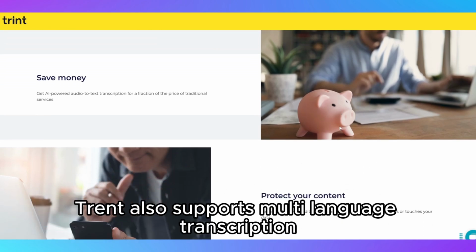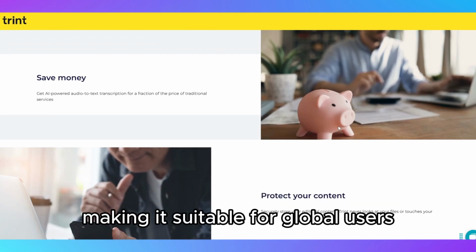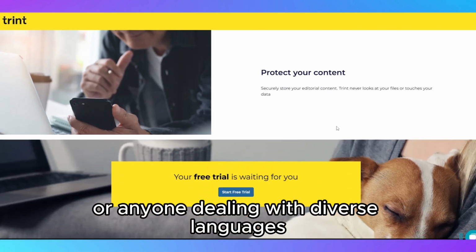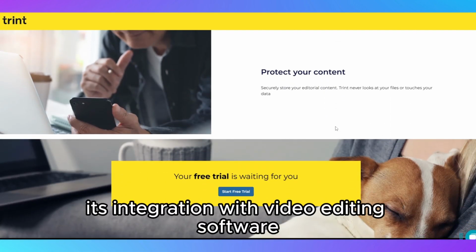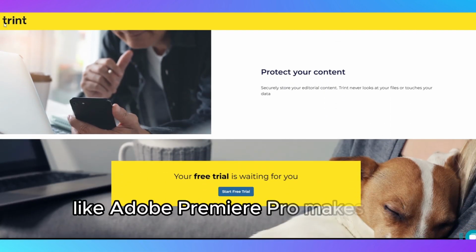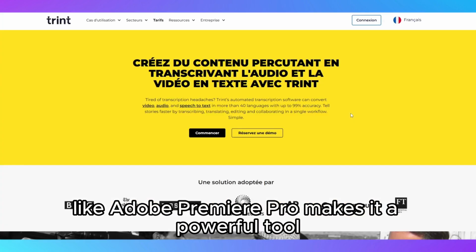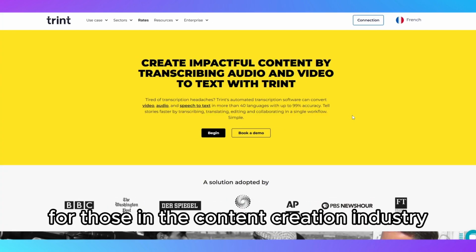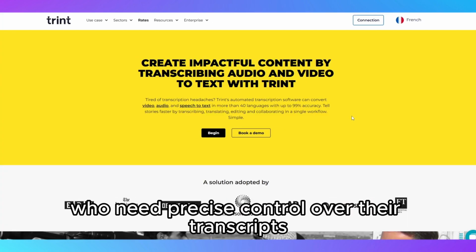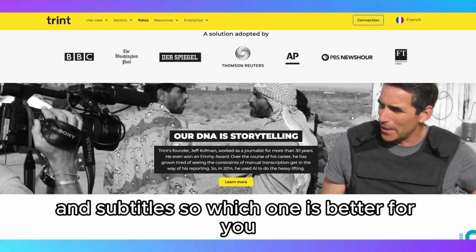Trint also supports multi-language transcription, making it suitable for global users or anyone dealing with diverse languages. Its integration with video editing software like Adobe Premiere Pro makes it a powerful tool for those in the content creation industry who need precise control over their transcripts and subtitles.